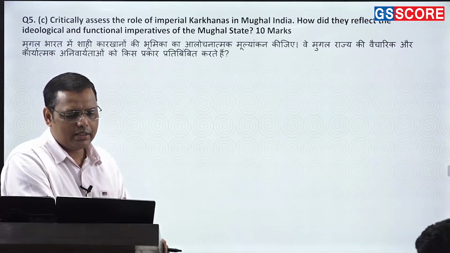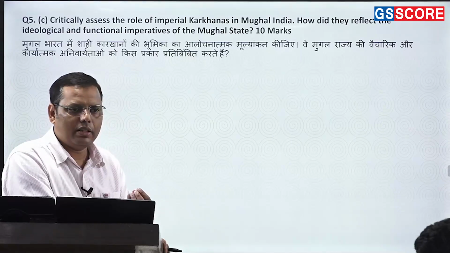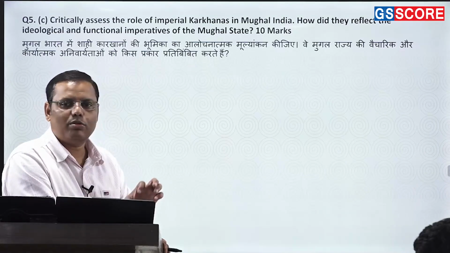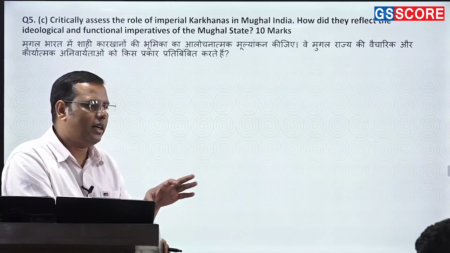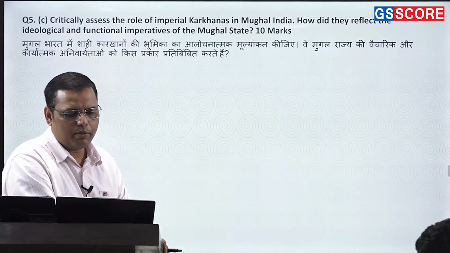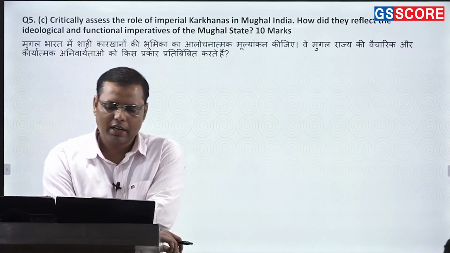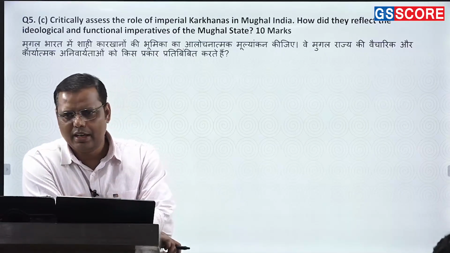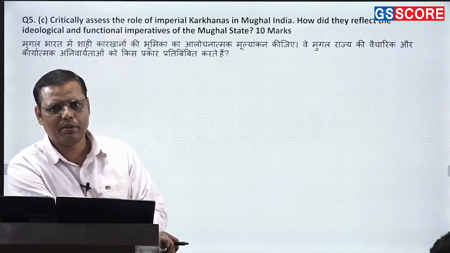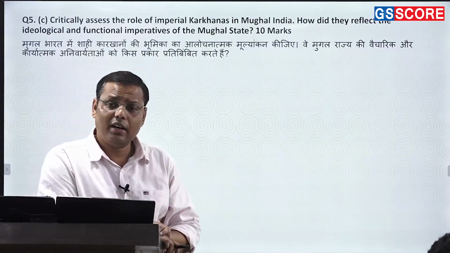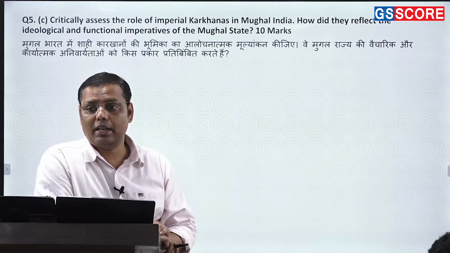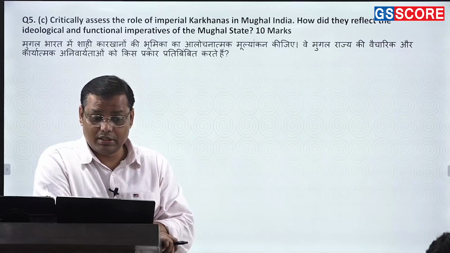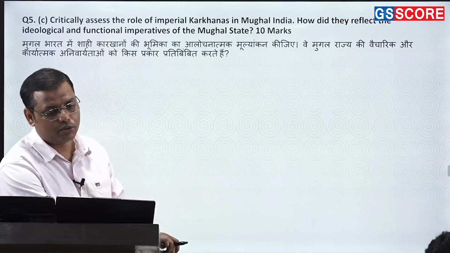Now what are the various things? They had been supplying, first of all, the army requirements. You understand what the army requirements are. Then certain things which were being consumed in the court and the harem were also being provided by them. Apart from that, there were several other things needed in order to maintain that system. So they had a proper system of this Karkhana. There was a particular person called Mir Saman. That person used to head the Karkhanas, and it is considered a very important position.